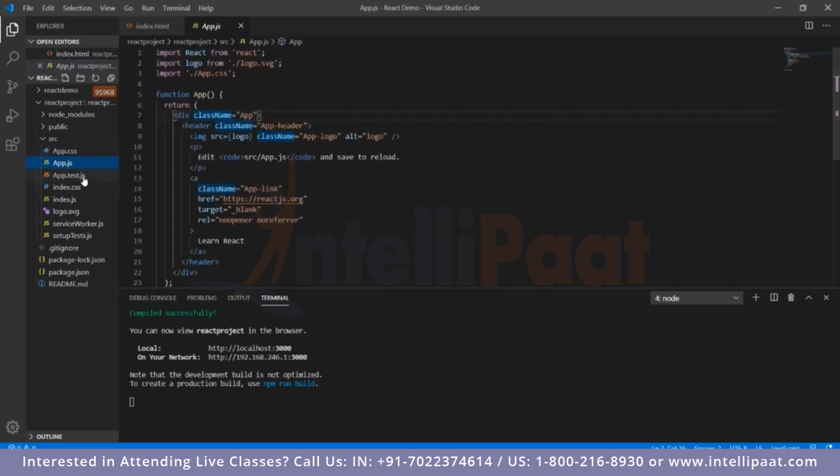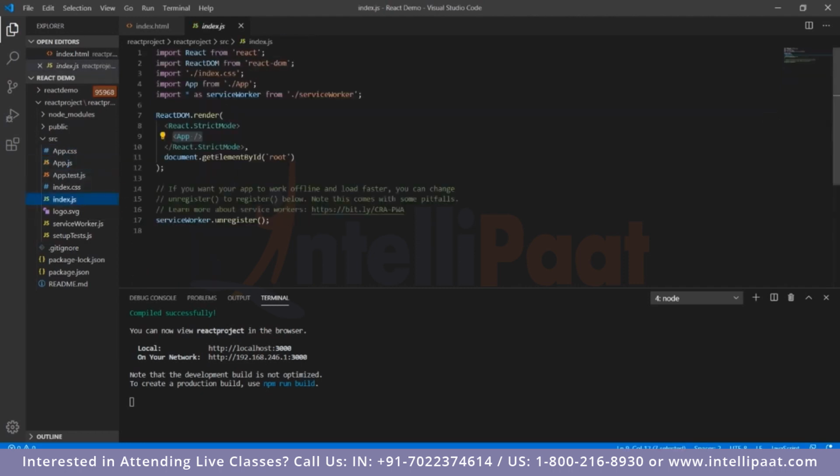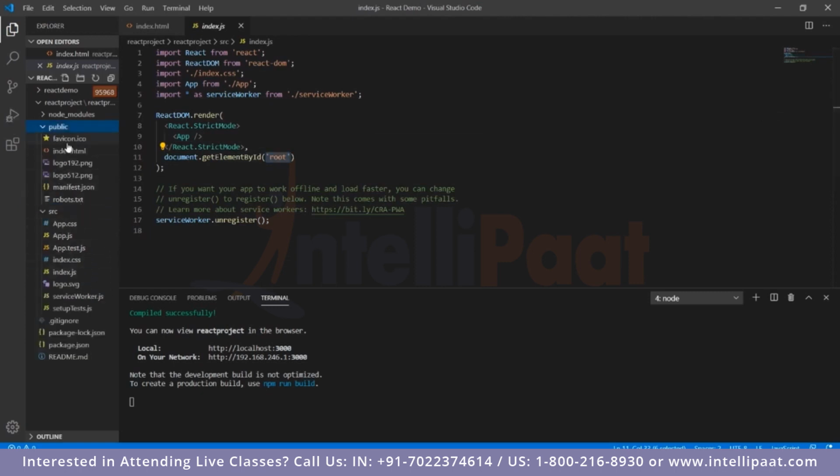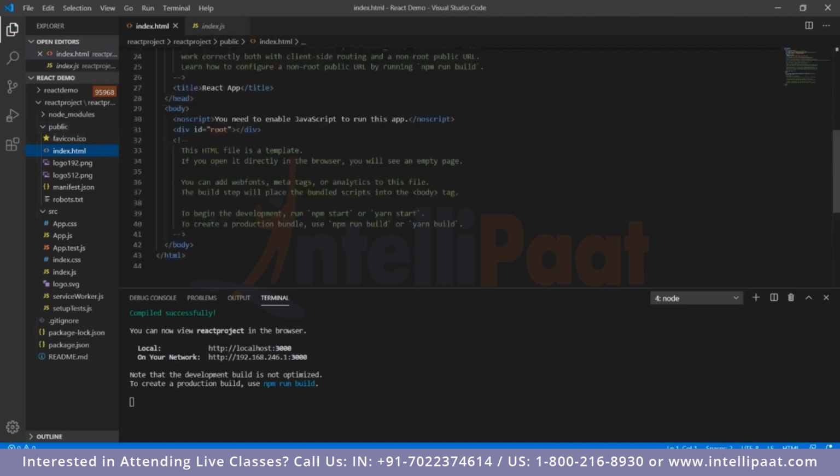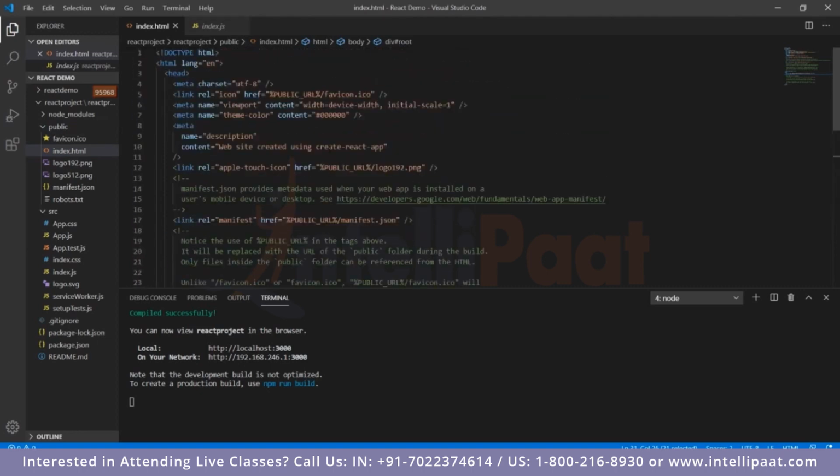The peculiar thing to notice over here is this getElementById root. Over here in index, you have index.html under the public folder. If you go down over here, you have div id root. As you can see, the noscript says you need to enable JavaScript to run this app. Very obviously, you need to do that.